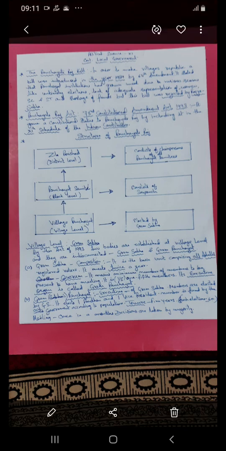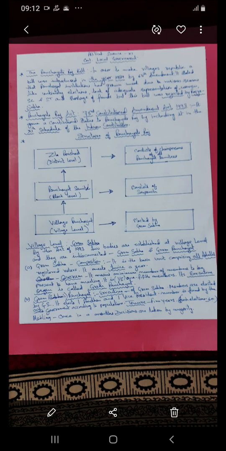As we have the Prime Minister and his Council of Ministers, they are elected, not only elected, they are given this responsibility, and they first belong to the Lok Sabha and then they become the executive. Similarly, all are members of a village, and they are elected by the Gram Sabha to implement the policies, and then they become executive. So Gram Panchayat is the executive.